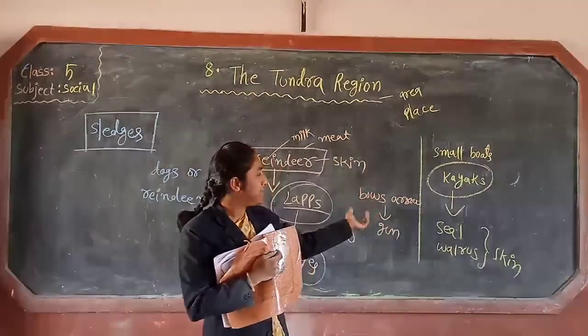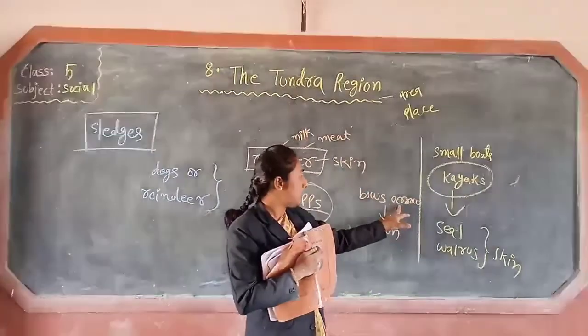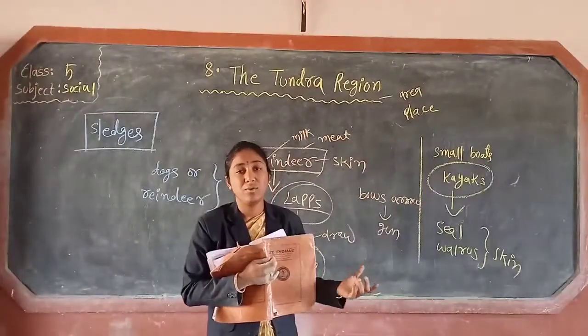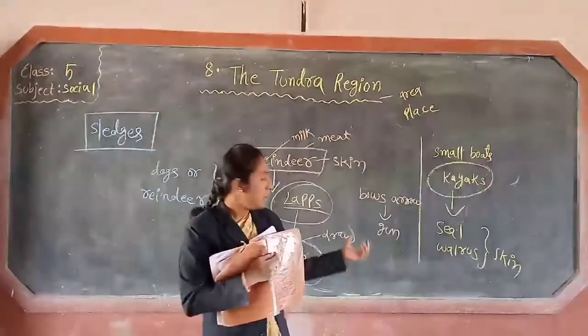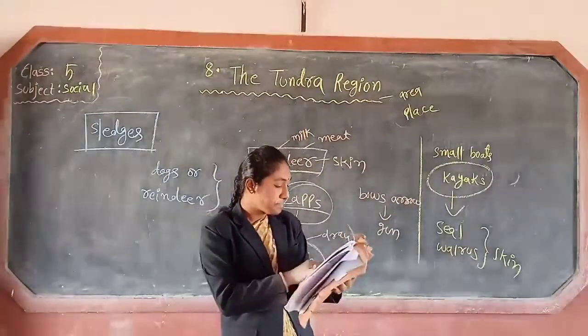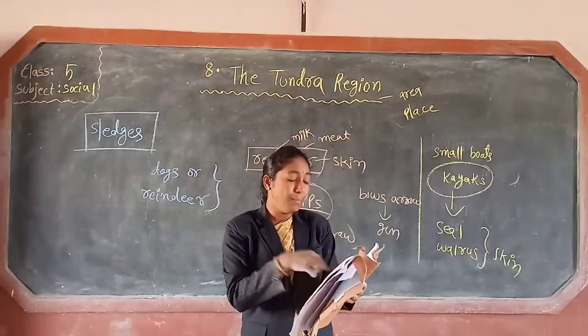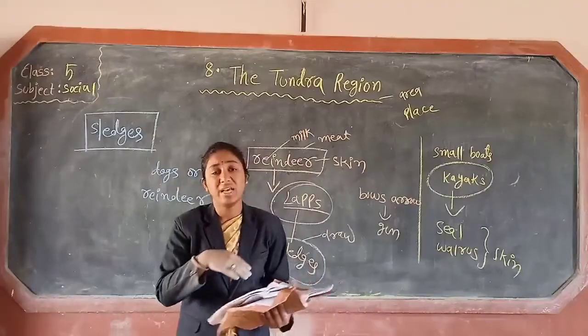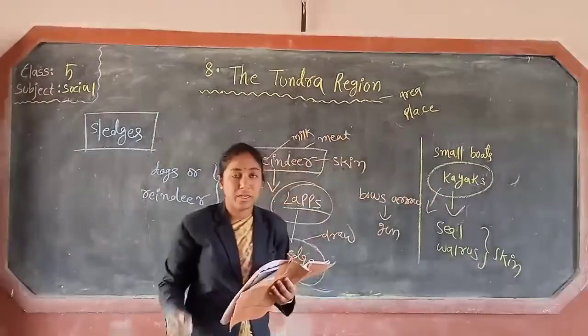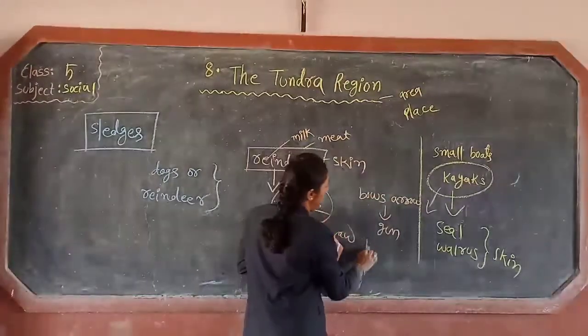In the previous days, they used to hunt with the help of arrows and bows. But nowadays they are using guns for hunting and power boats instead of kayaks.